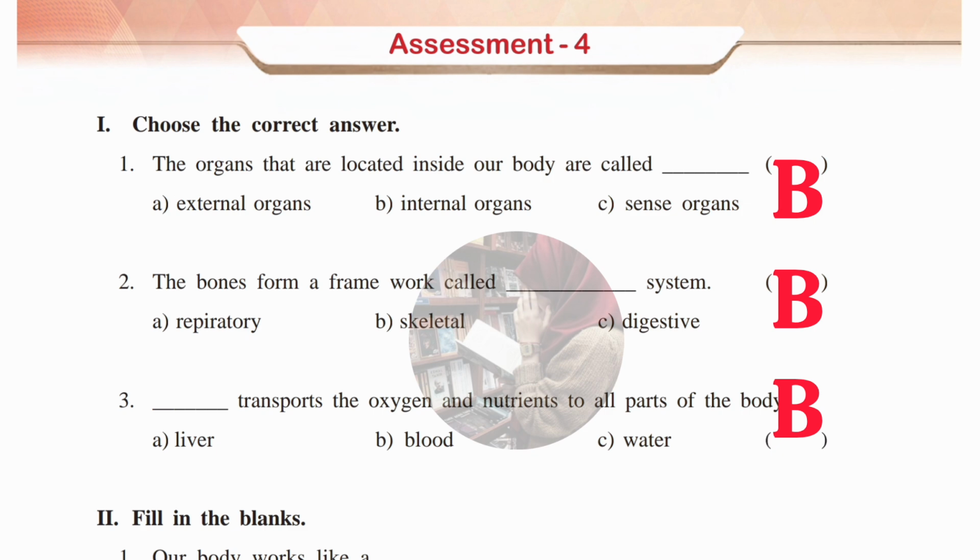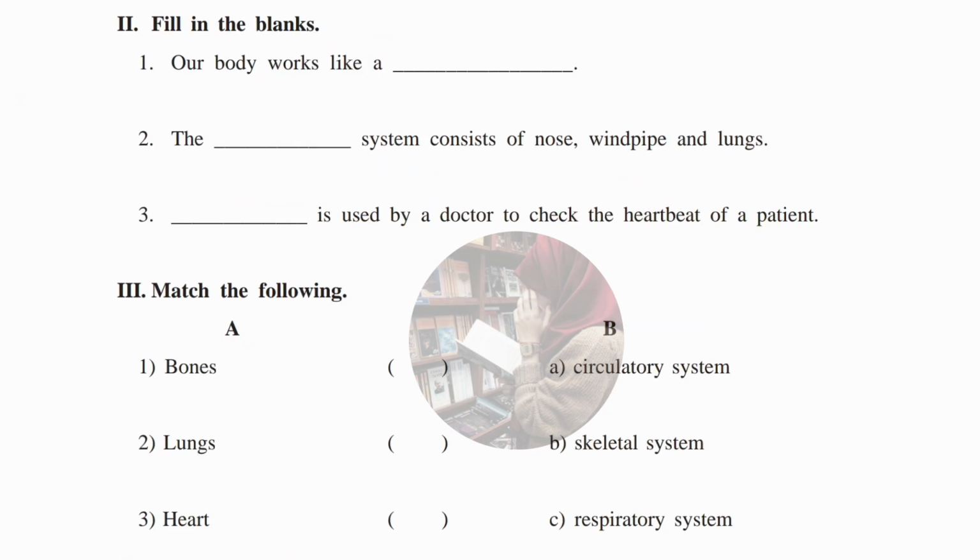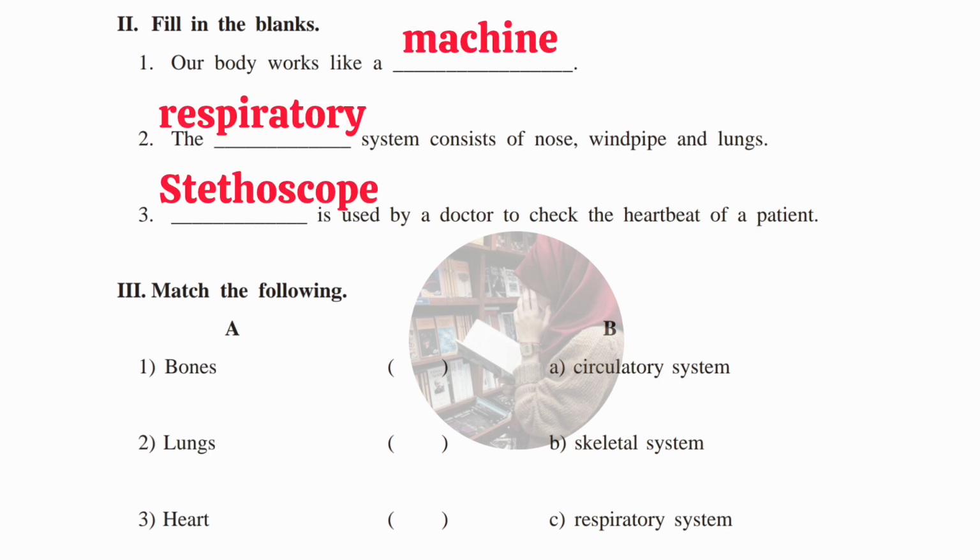Okay, guys, now we'll move to the second Roman numeral, which is fill in the blanks. First question: our body works like a dash machine. Second one: the dash system consists of nose, windpipe, and lungs. The respiratory system consists of nose, windpipe, and lungs. Third one: dash is used by the doctor to check the heartbeat of a patient, which is a stethoscope.